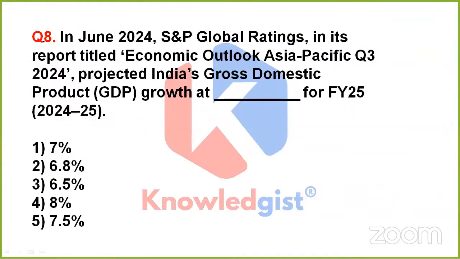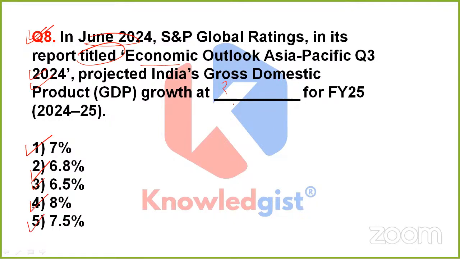Clear? Now, the next question is asking: in June 2024, S&P Global Ratings, in its report titled Economic Outlook Asia Pacific Quarter 3 2024, projected India's gross domestic product growth at this much percent for the financial year 2024-25. So is it option 1, 7%, option 2, 6.8%, option 3, 6.5%, option 4, 8%, or option 5, 7.5%?